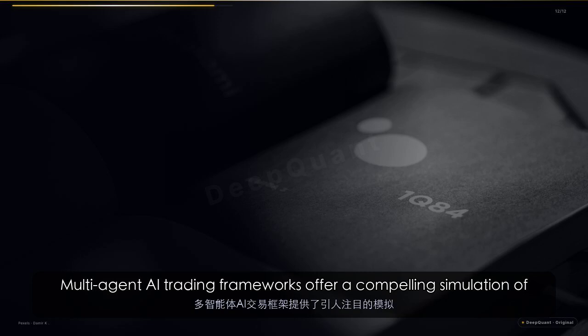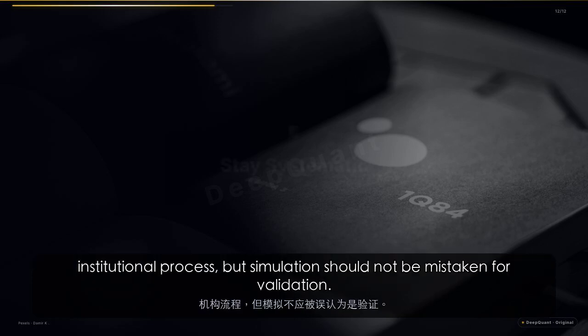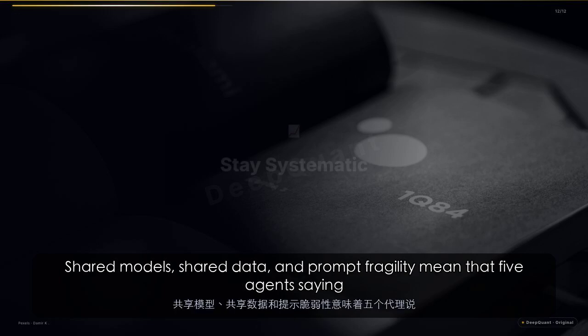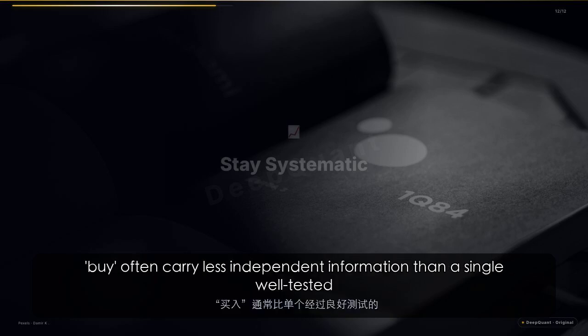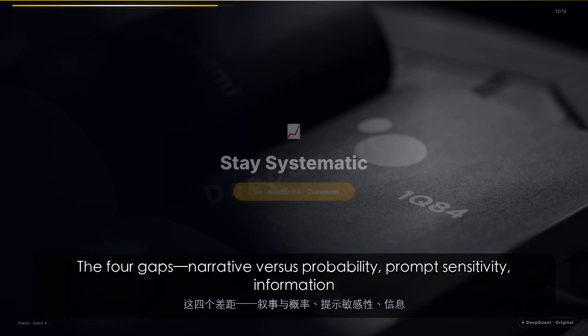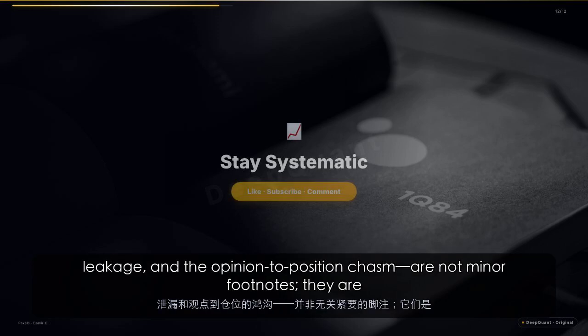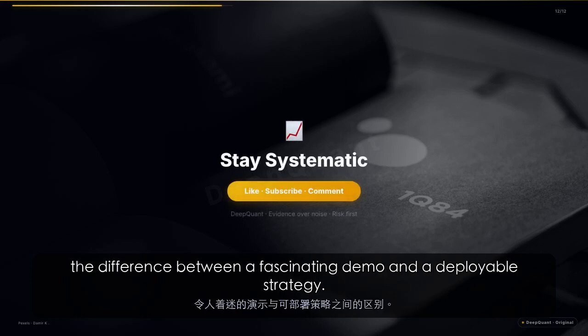Multi-agent AI trading frameworks offer a compelling simulation of institutional process, but simulation should not be mistaken for validation. Shared models, shared data, and prompt fragility mean that 5 agents saying buy often carry less independent information than a single well-tested statistical factor. The 4 gaps: narrative versus probability, prompt sensitivity, information leakage, and the opinion-to-position chasm, are not minor footnotes. They are the difference between a fascinating demo and a deployable strategy.